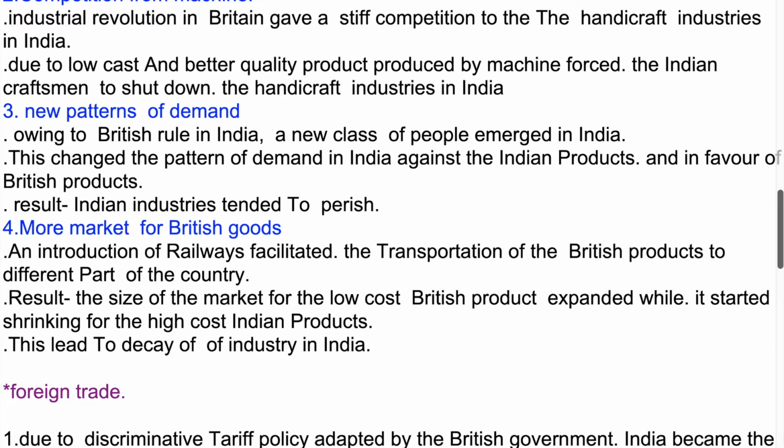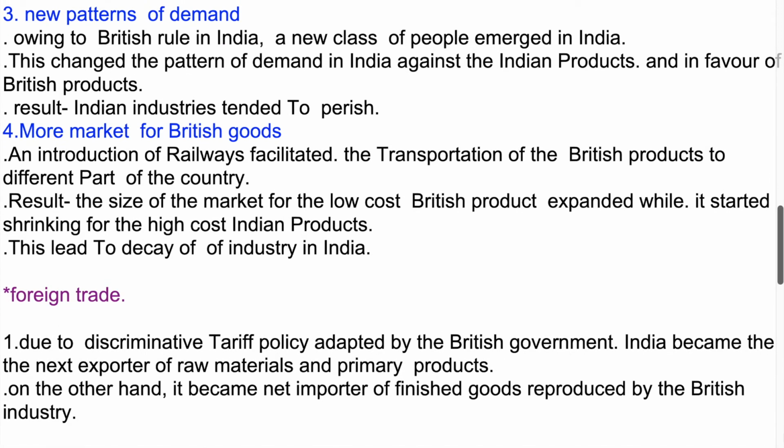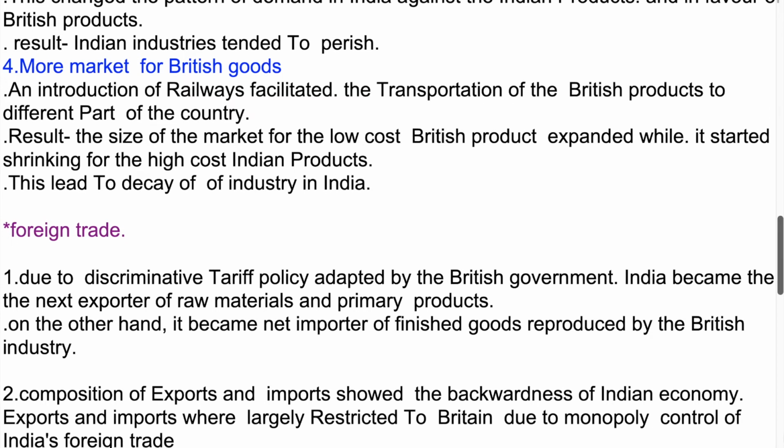Owing to British rule in India, a new class of people emerged. This changed the pattern of demand in India against Indian products and in favor of British products. Result: Indian industries tended to perish. 4. More market for British goods. The introduction of railways facilitated the transportation of British products to different parts of the country. Result: the size of the market for low-cost British products expanded while it started shrinking for high-cost Indian products. This led to the decay of industry in India.